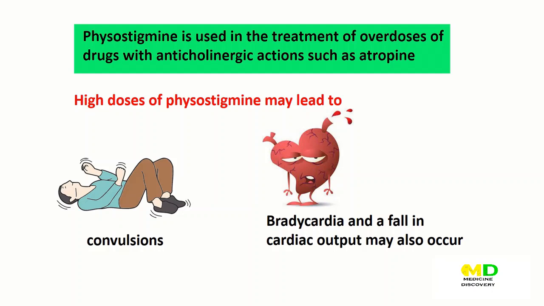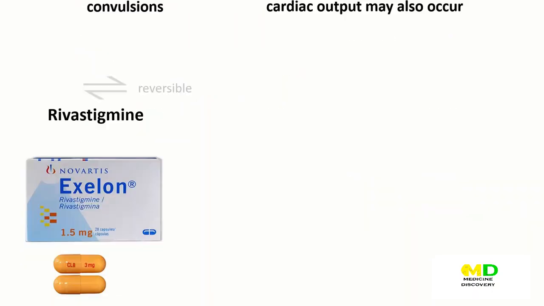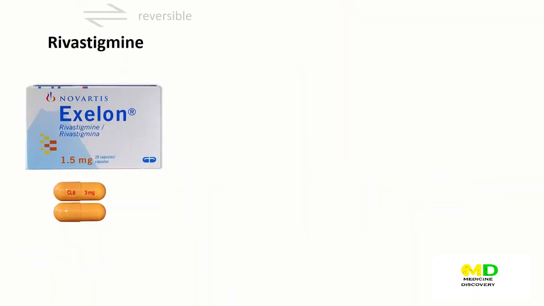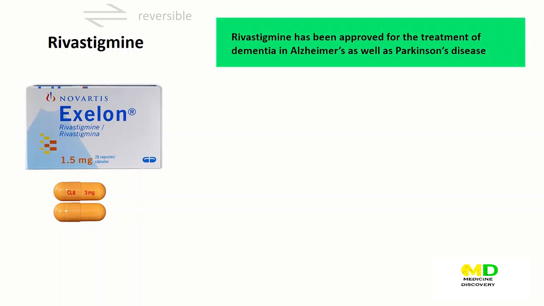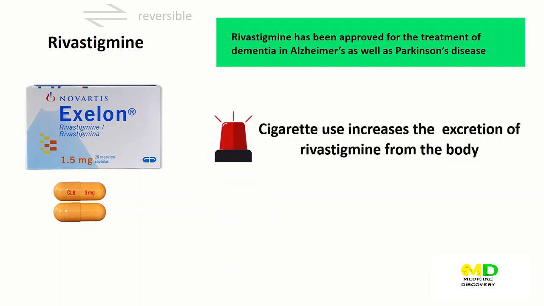Rivastigmine. Patients with Alzheimer's disease have a deficiency of cholinergic neurons and therefore lower levels of acetylcholine in the central nervous system. This observation led to the development of anticholinesterases as possible remedies for the loss of cognitive function. Rivastigmine has been approved for the treatment of dementia in Alzheimer's as well as Parkinson's disease. Cigarette use increases the excretion of rivastigmine from the body.